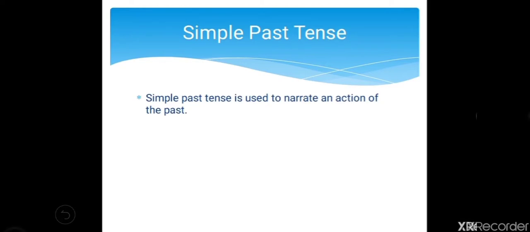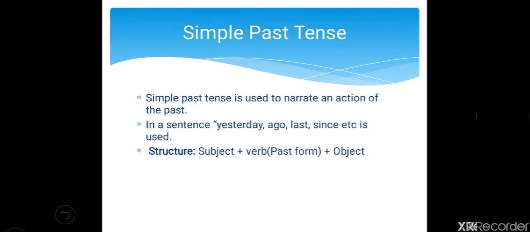First one is simple past tense. So simple past tense is used to narrate an action of the past. So whenever we want to narrate any action in the past, we use simple past tense. For example, we use words like yesterday, ago, last, since. So the structure of simple past tense is subject, the doer, then the verb in its past form, that is V2 form, and then object. So subject plus V2 plus object will be the structure of simple past tense.